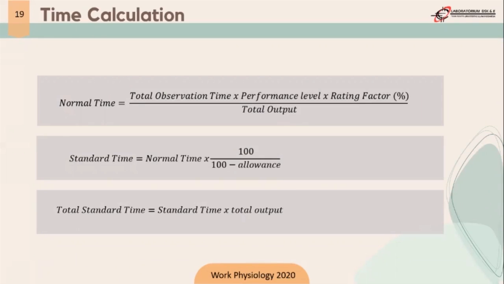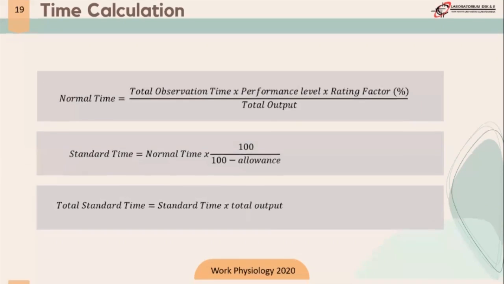The last is total standard time, which is the actual time used by the operator or the worker to complete one cycle of work involving the allowance. The formula of total standard time is standard time multiplied by total output.